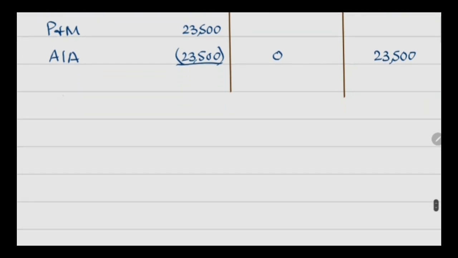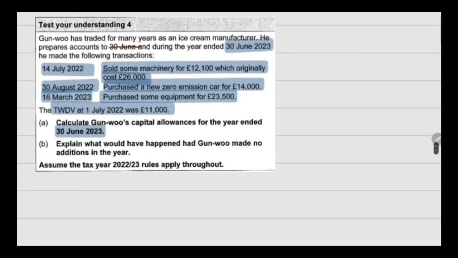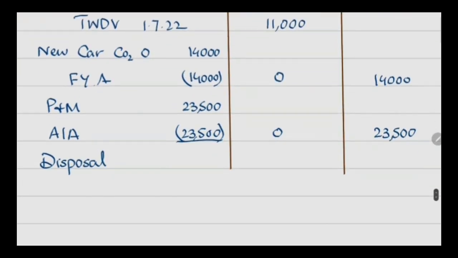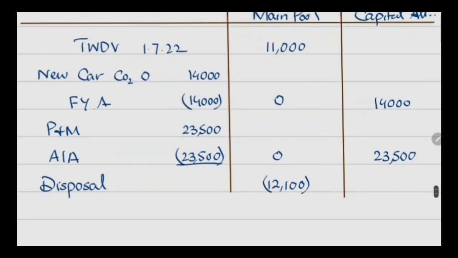Now you have to treat this disposal. What is the rule about recording the disposal? The rule is sale proceed or original cost, whichever is less. So here the sale proceed is less, that is 12,100. So we are recording here 12,100 as reduction from the main pool.